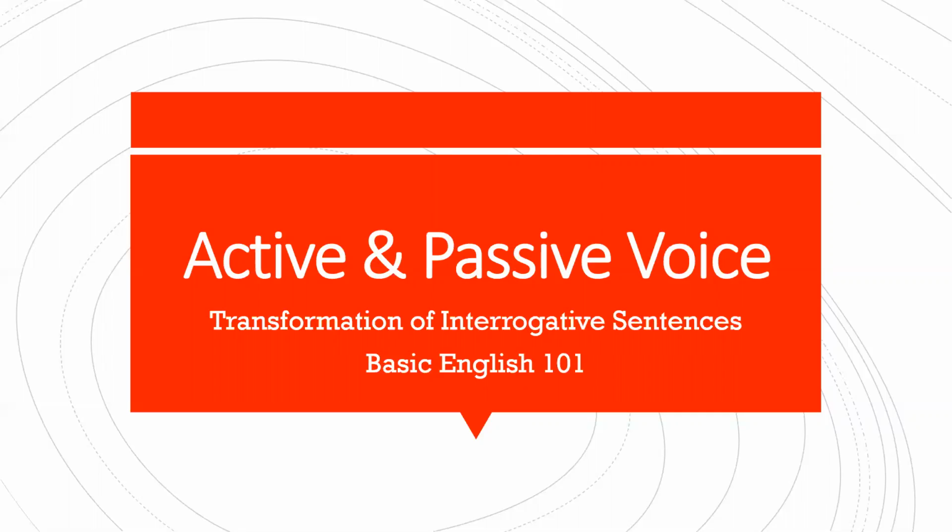Even in the active voice, we begin the question with the WH words. Then when you transform them into the passive voice, once again you will have the WH word in the beginning, but whatever changes took place when you were changing statements from active to passive, the same things will be applied even here. So once again, we'll look at what happens when you're doing this.